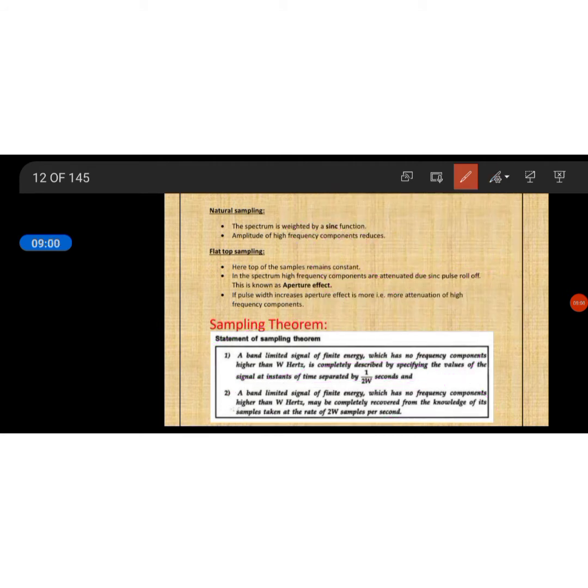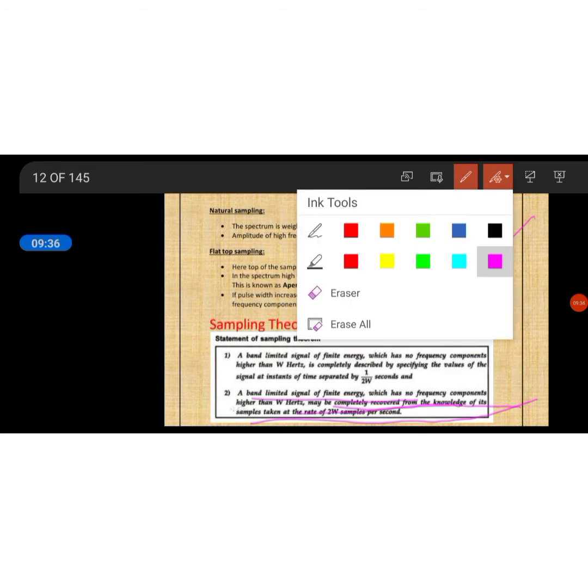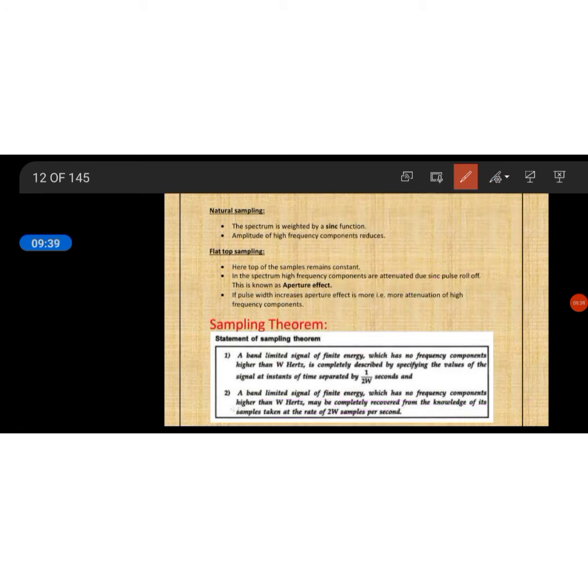This says a band limited signal of finite energy which has no frequency component higher than W Hz may be completely recovered from the knowledge of its samples at a rate of 2 omega samples per second. So from the sampled signal, we are recovering the original signal; this is said in the second part.